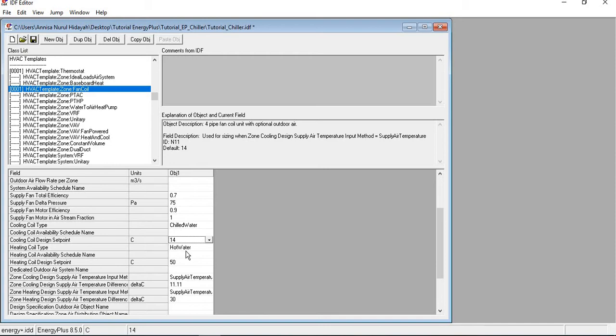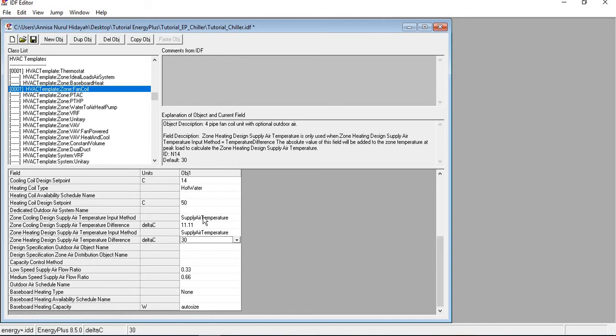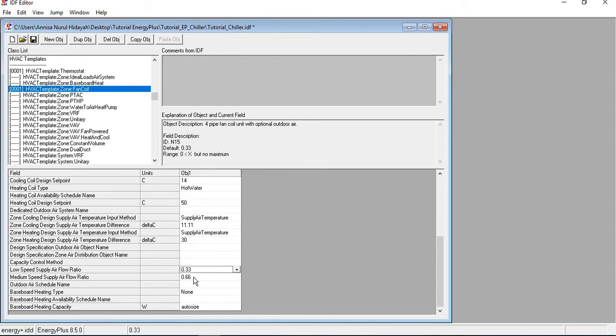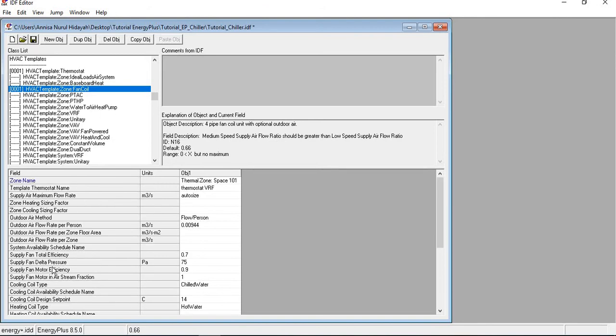This is the cooling coil design setpoint. You can change it based on the actual value of your cooling coil, but I'll just use the default one. And here is the hot water heating coil type, and I will just use the default value here also. And OK.